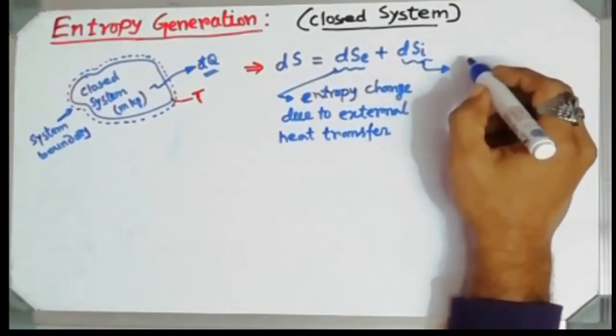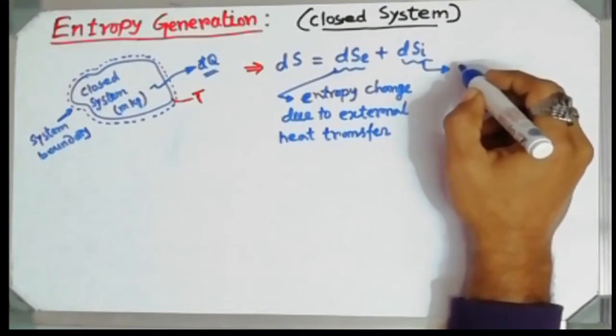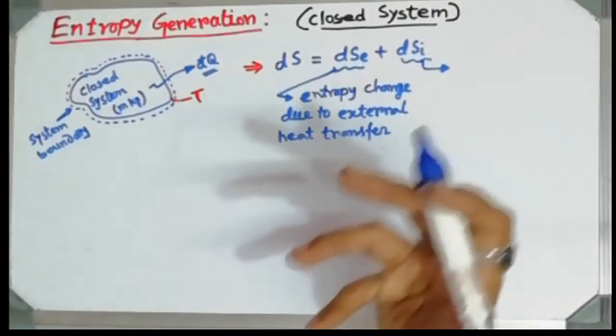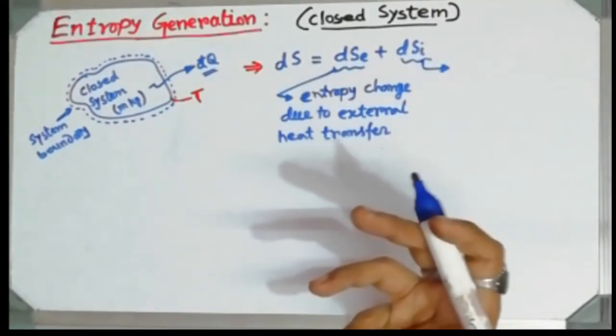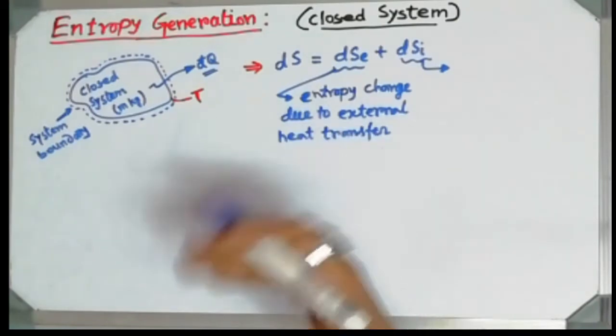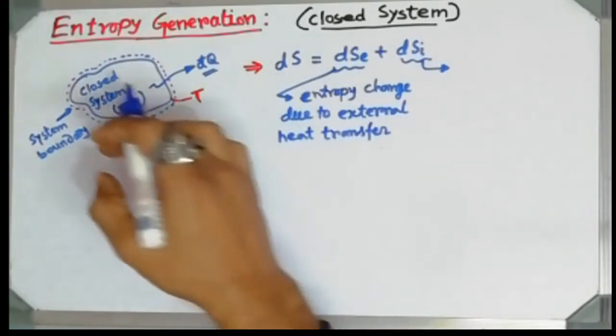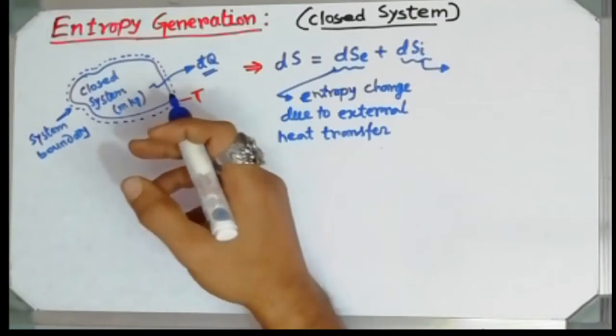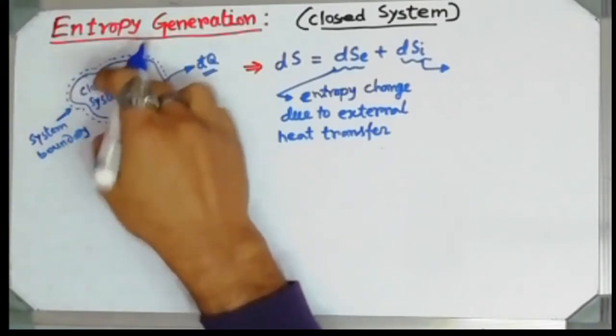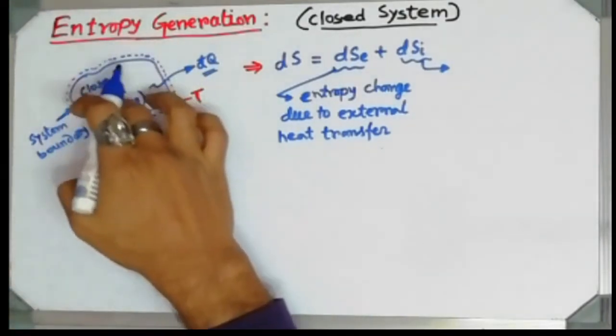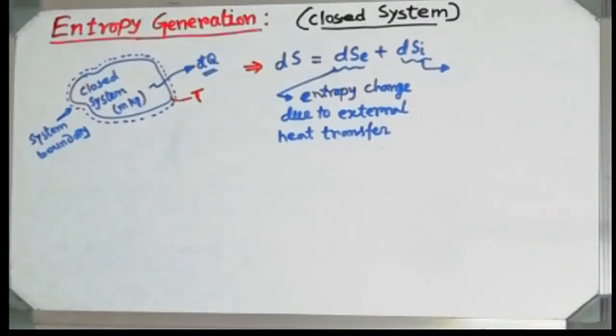That is also a change of entropy, but it occurs due to the internal irreversibility. Internal irreversibility means suppose inside the system there is some friction taking place among the system molecules. Obviously this system is made up of an infinite number of molecules.